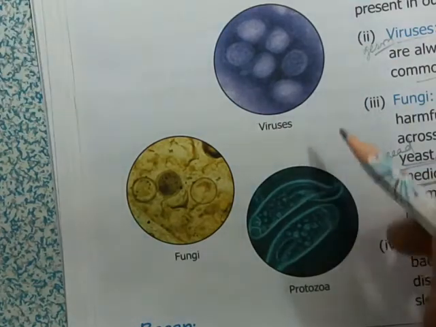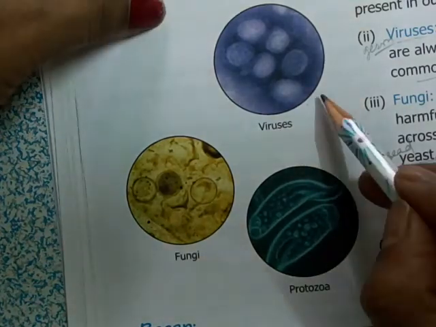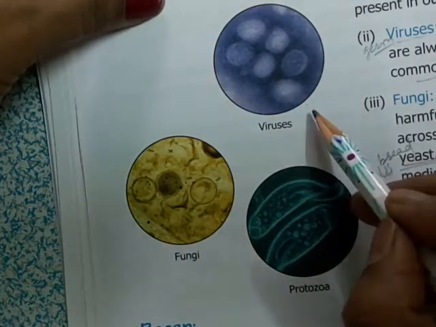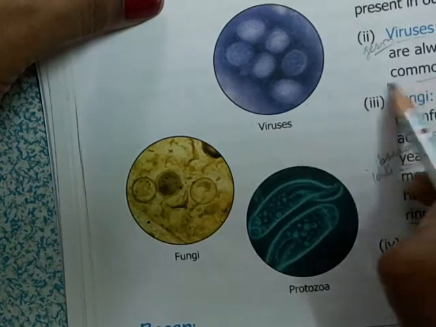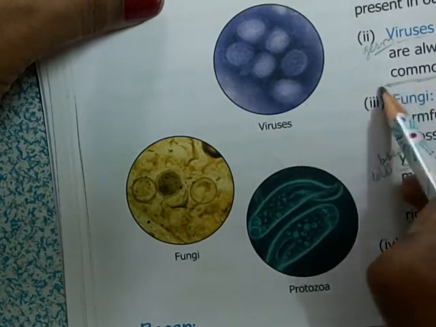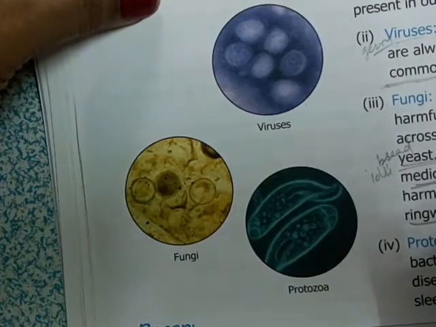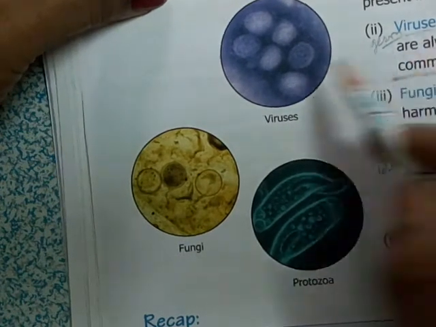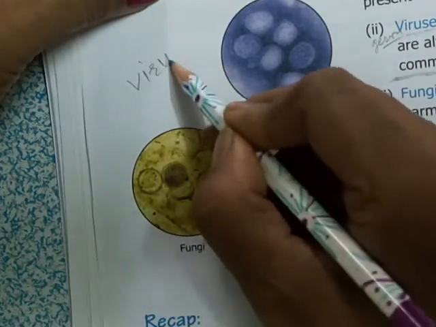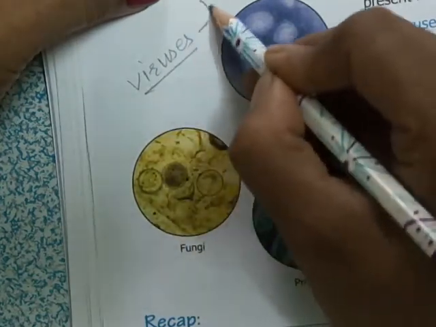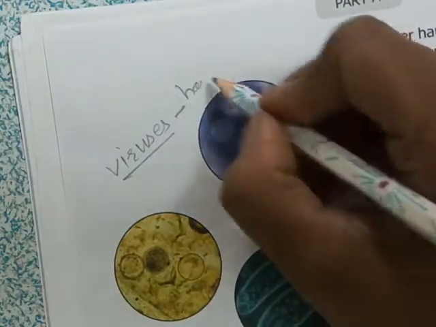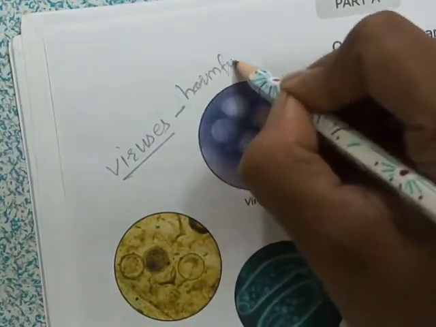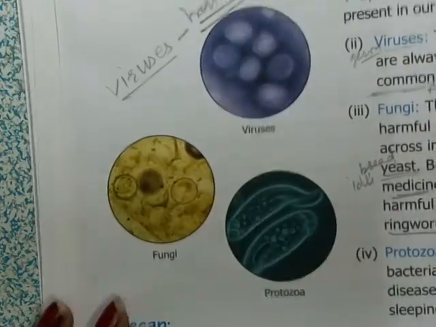We cannot see them with our eyes, बहुत छोटे होते हैं. They cause diseases like the common cold, सर्दी जुकाम, then chicken pox, then smallpox. These diseases are caused by viruses, and viruses are always harmful. वो हमेशा ही harmful होते हैं.